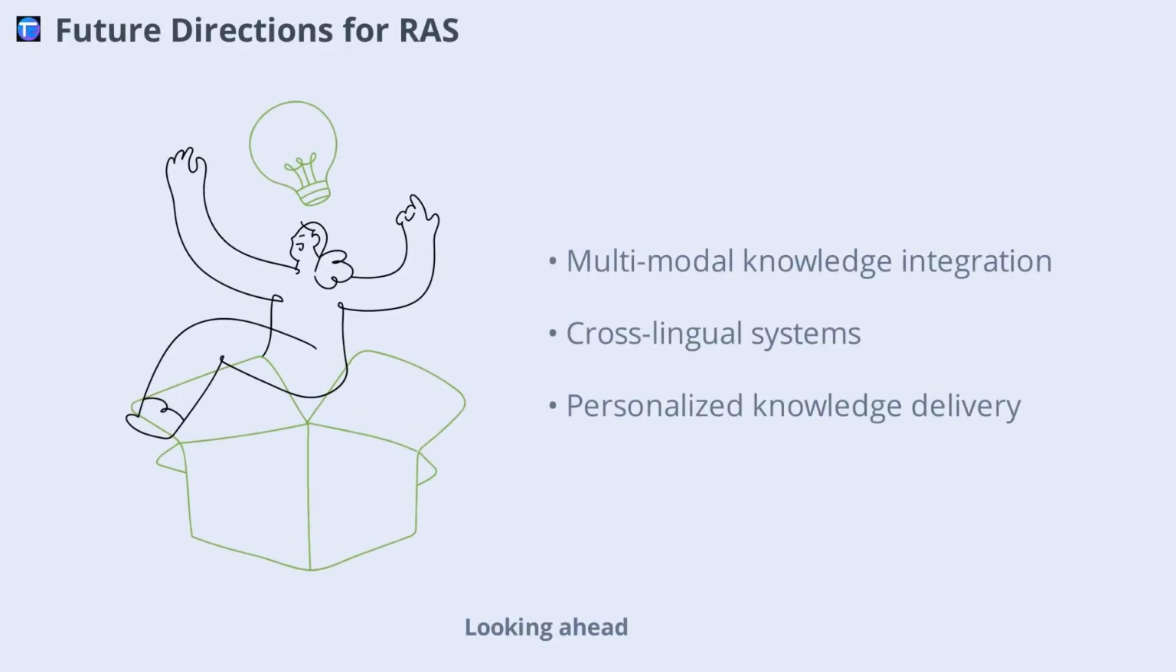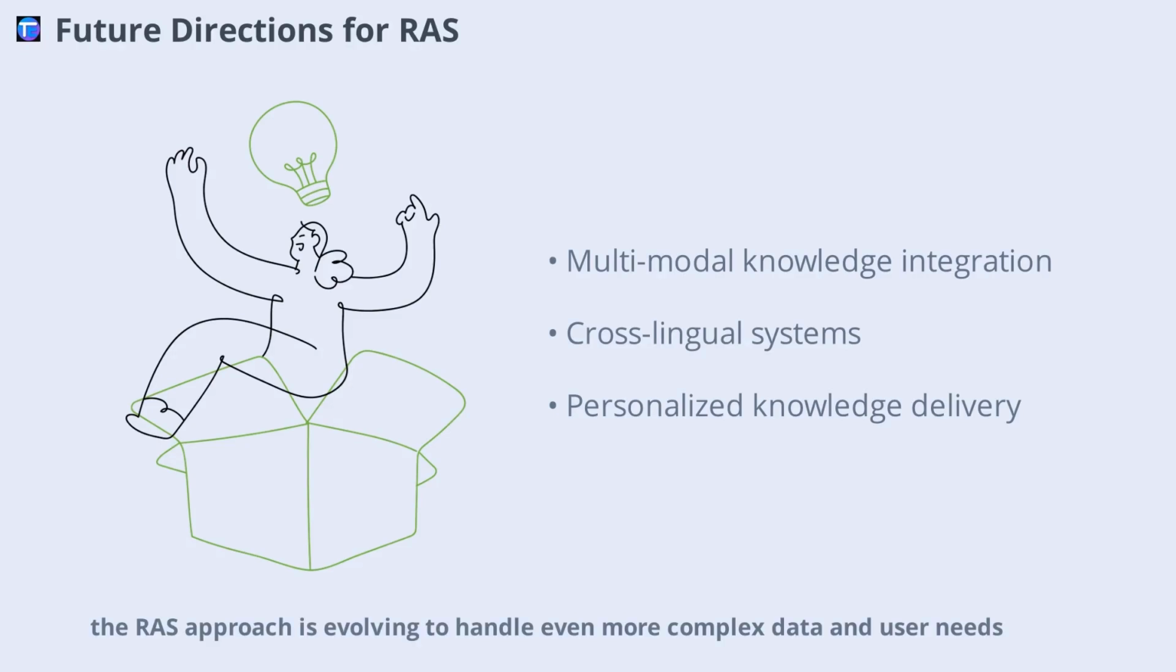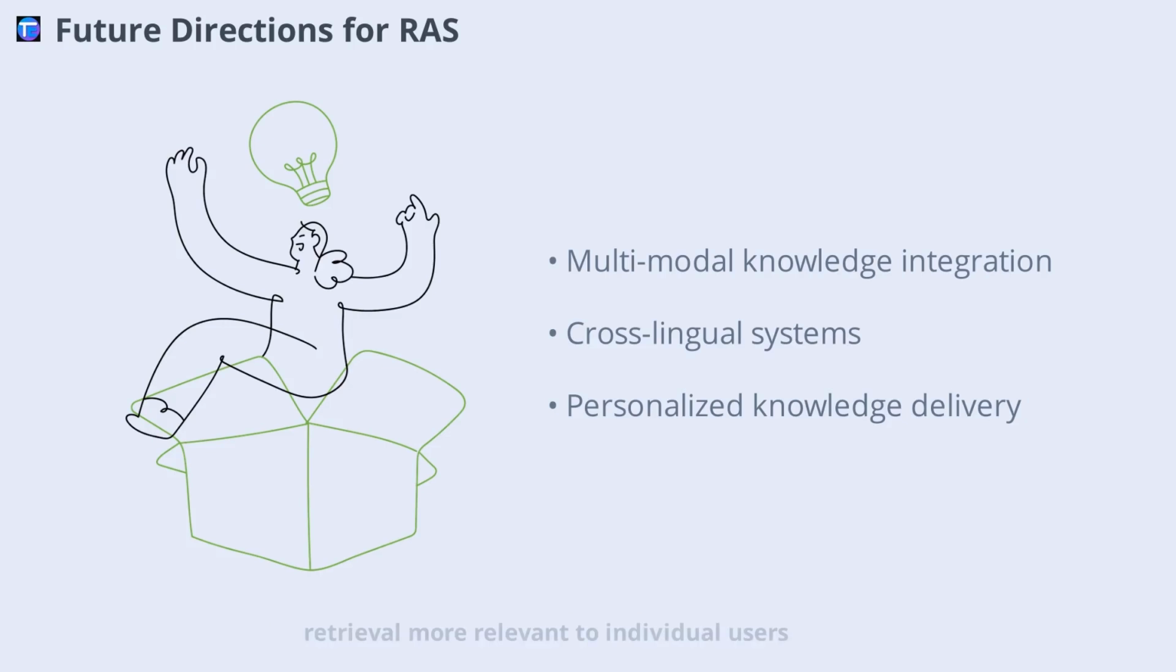Looking ahead, the RAS approach is evolving to handle even more complex data and user needs. Future research is focusing on multimodal knowledge integration, allowing systems to reason across text, images, video, and audio. Cross-lingual systems will enable knowledge sharing across languages. Interactive and self-refining systems will support natural query refinement and self-correction. Human-AI collaboration will combine machine scale with expert judgment, and personalized knowledge delivery will make retrieval more relevant to individual users. These advancements will help RAS systems become even more reliable and adaptable.